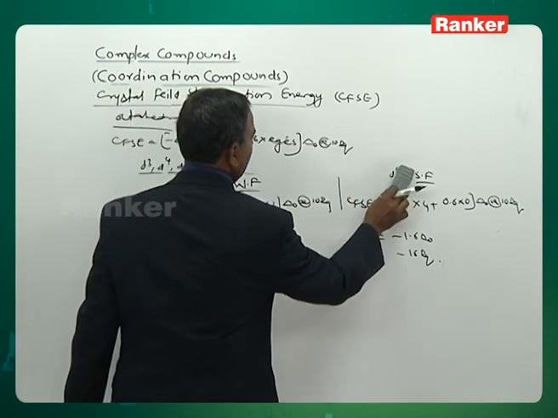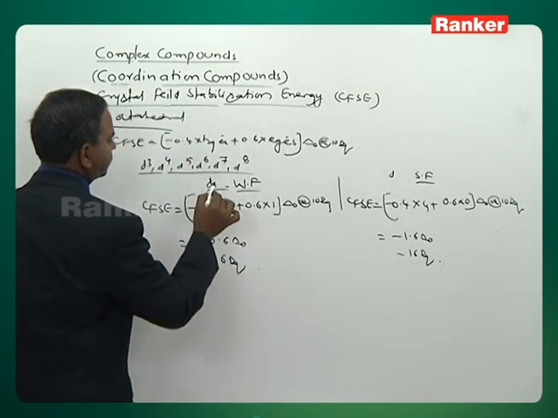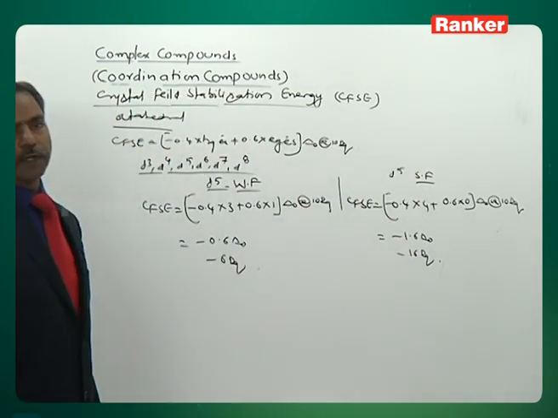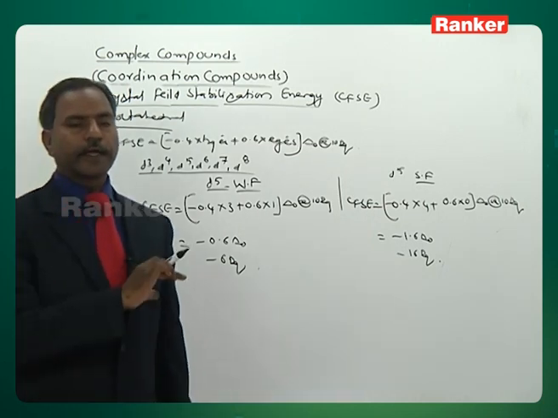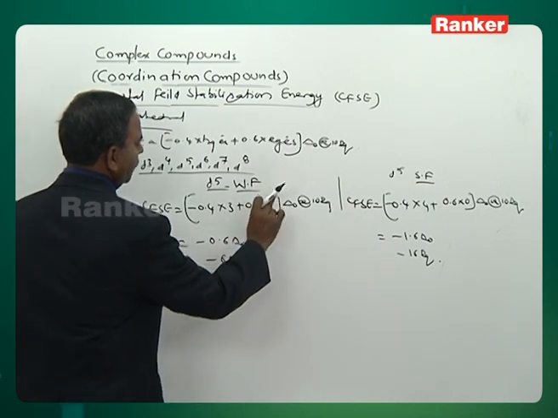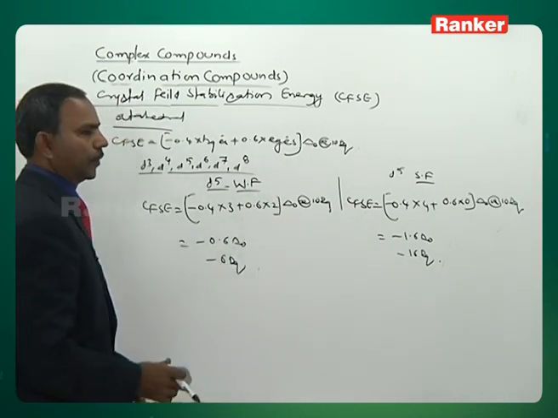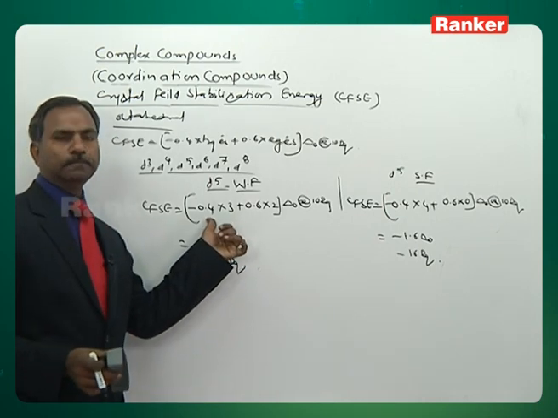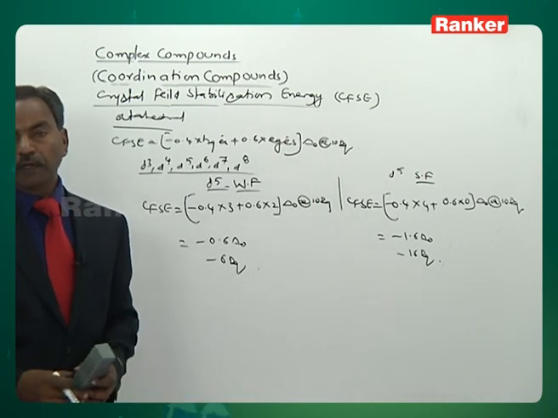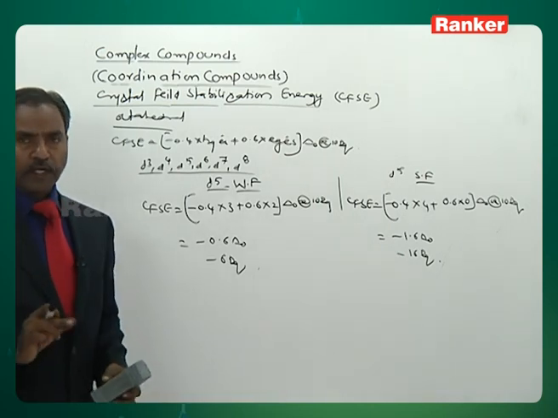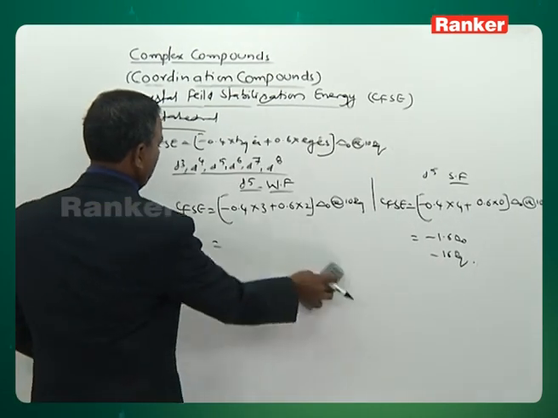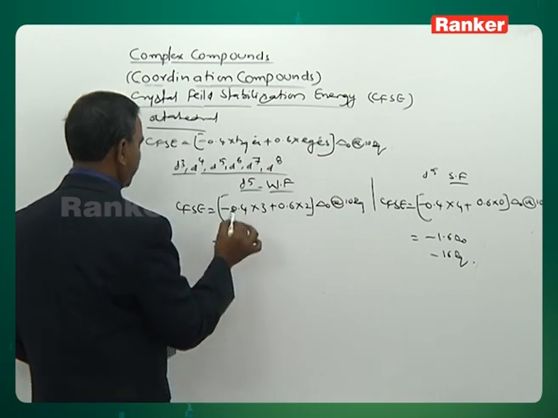D5 electronic configuration. For the d5 electronic configuration, again check the distribution of electrons. It is 3 and 2. Look here, 3 into 4 is 12 and 2 into 6 is also 12. Then the CFSE value for the d5 electronic configuration in the weak field case comes to be 0.